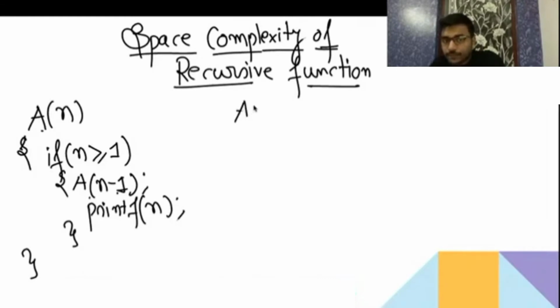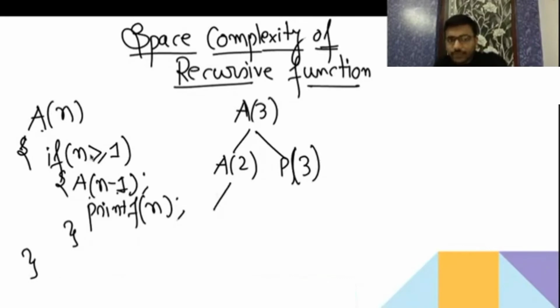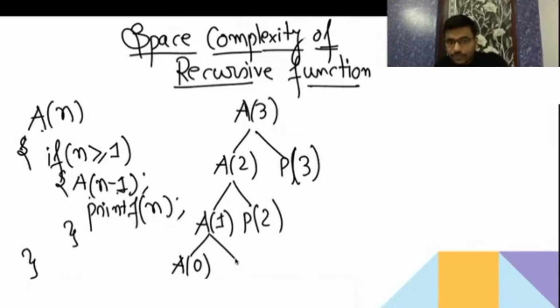If I call A(3), what is A(3) going to do? 3 is greater than or equal to 1, yes, so it will go to A(2), and after that it is going to print n, so it prints 3. Then A(2): 2 is greater than 1, so it goes to A(1), then prints 2. Then A(1) goes to A(0), and here it is going to print 1. But at A(0), 0 is not greater than or equal to 1, so it will not go further.